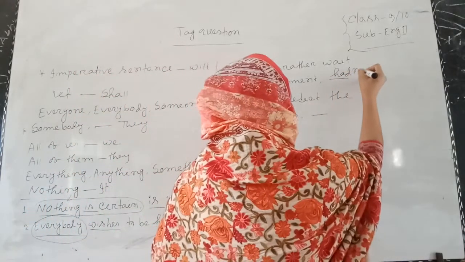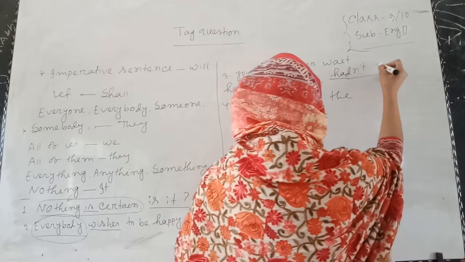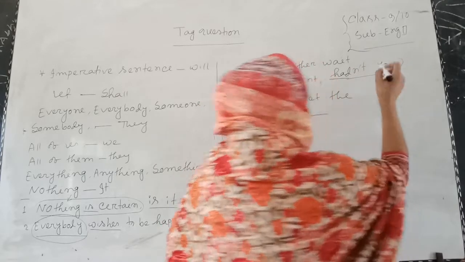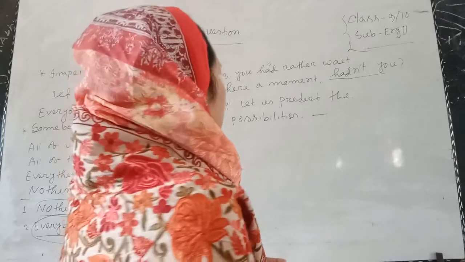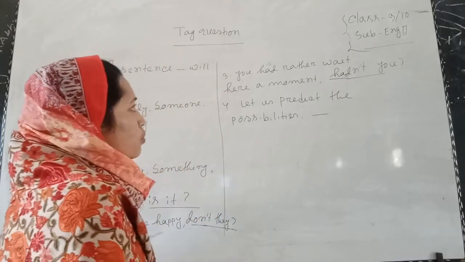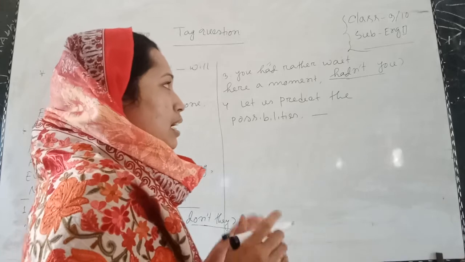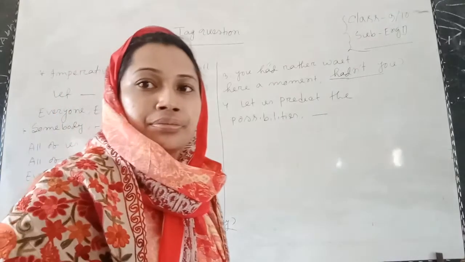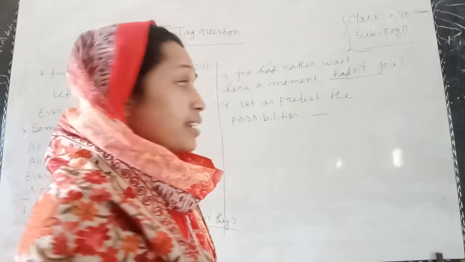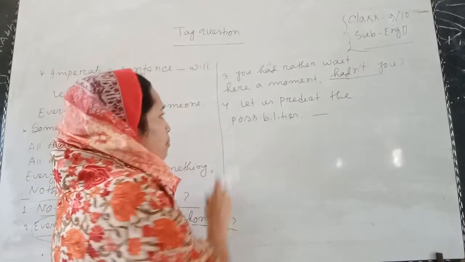So not will be used here, and the subject is you, that's why you will be used after the auxiliary verb. The final answer is like that: hadn't you? Now come to number 4.